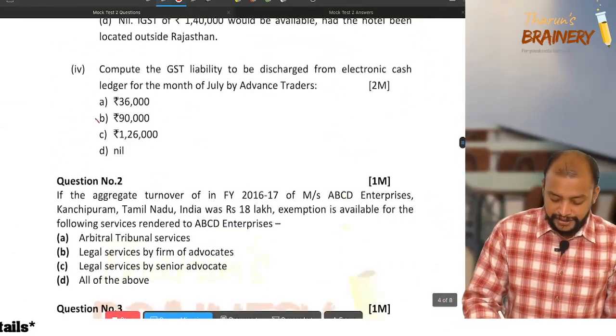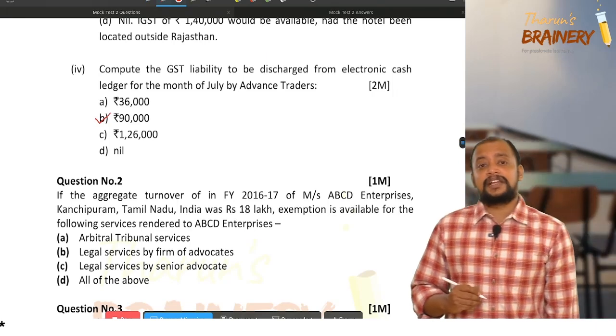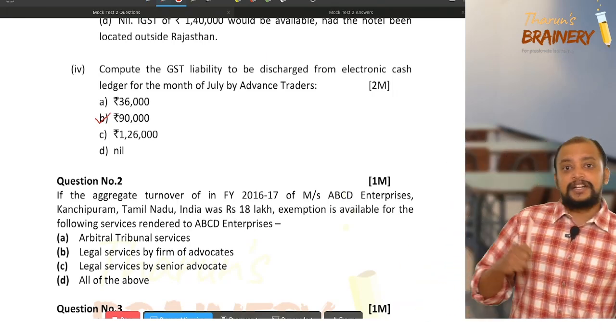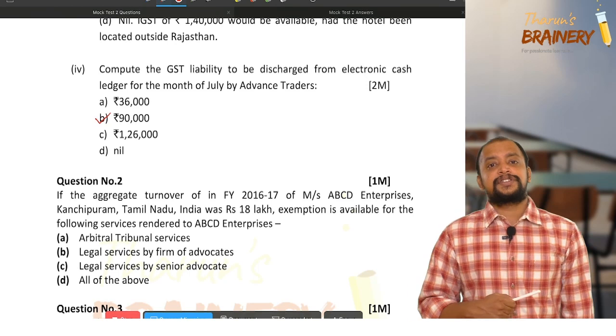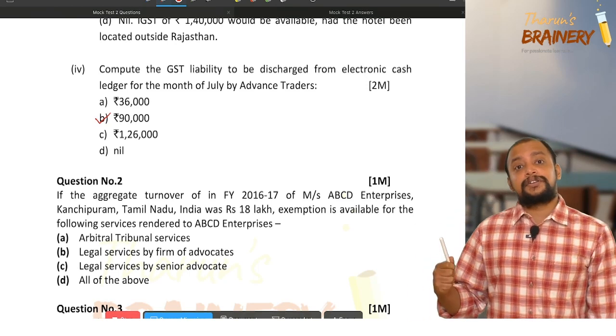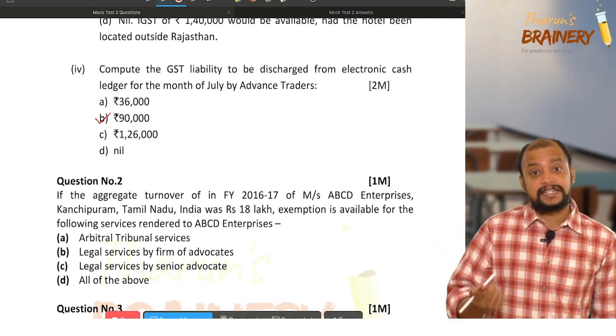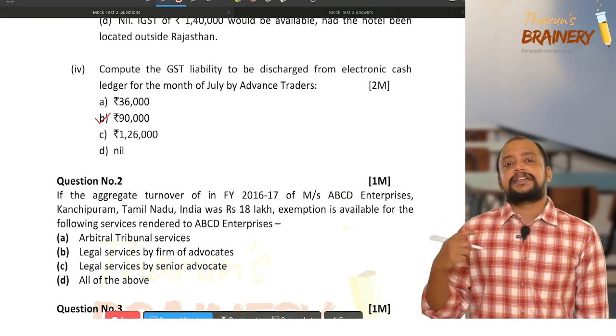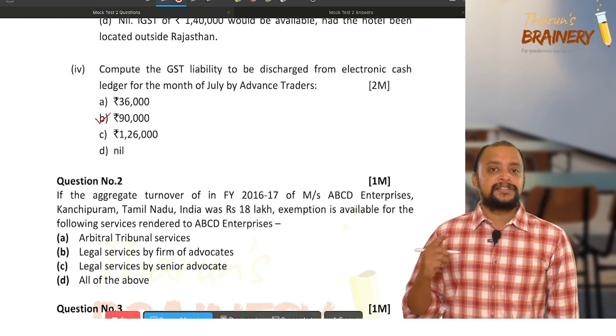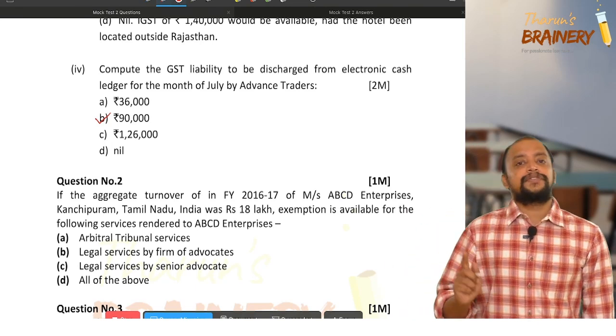That 90,000 will be the GST payable. We will think the liability as 0 because 36,000 is the liability, but 90,000 credit we have. We will think about that only. But first, that 90,000, how we got? First we should pay it under RCM, and then we can take it as credit and adjust against other liabilities. So therefore 90,000 no doubt we need to pay.